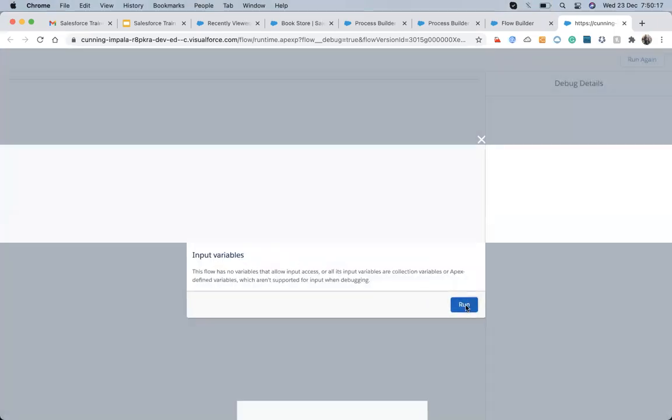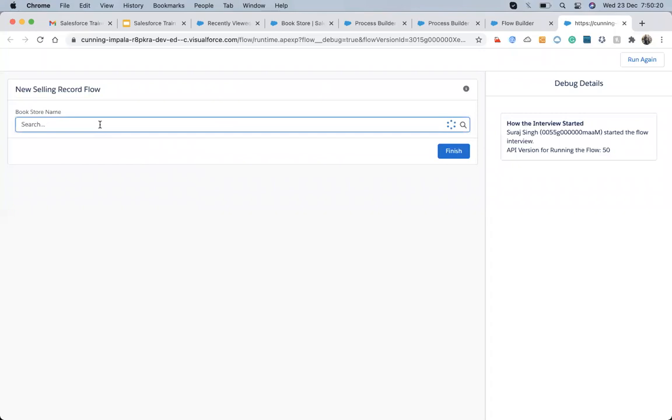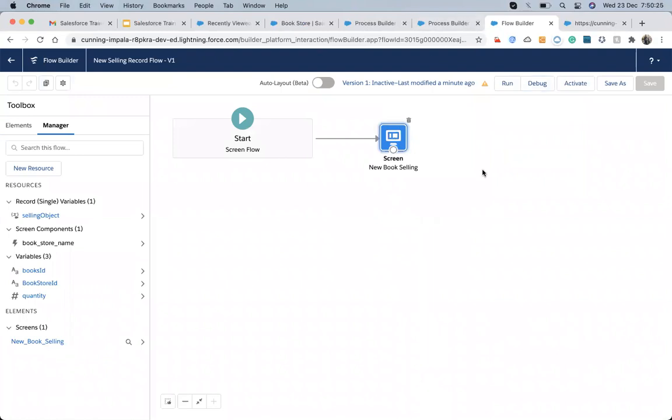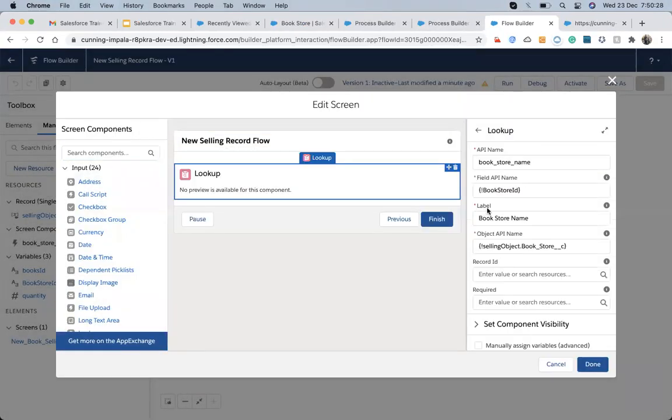Mr. Suraj, when you created the first flow, there was a label, and then there was also an API name, which was new book selling. I don't know, maybe we'll use the same API. No, let me check the API name. New book selling.